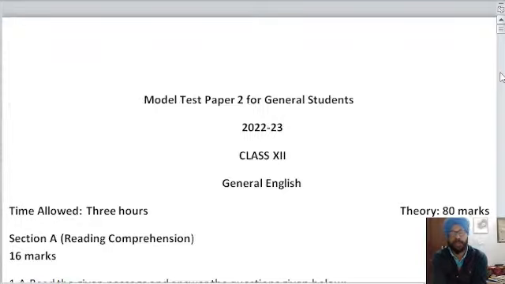Just as we saw, in this class we would be solving the general English paper, model test paper 2, which contains the important questions. So we are waiting for the few students to join.